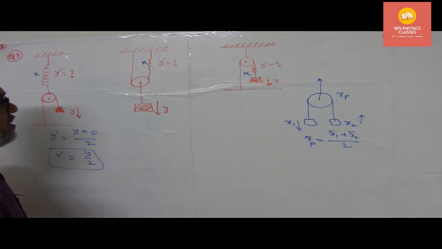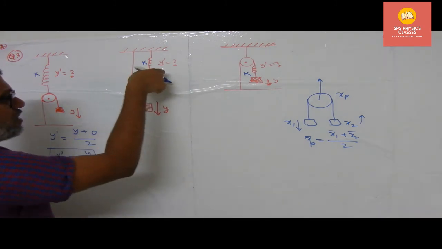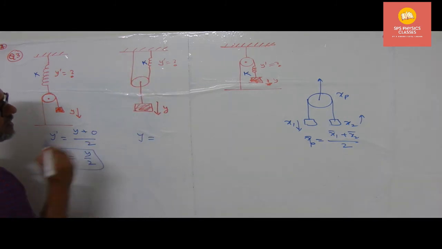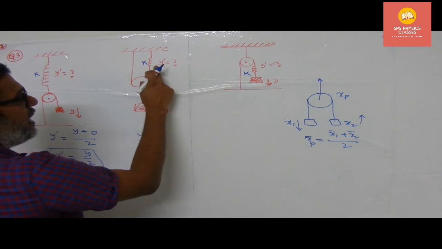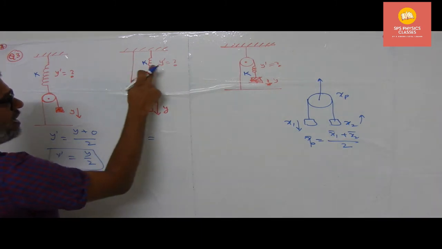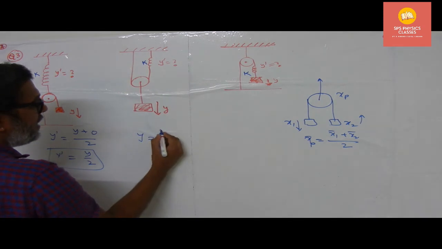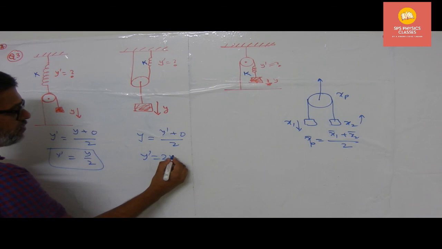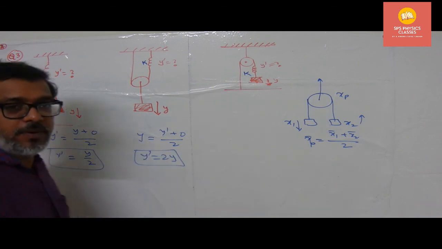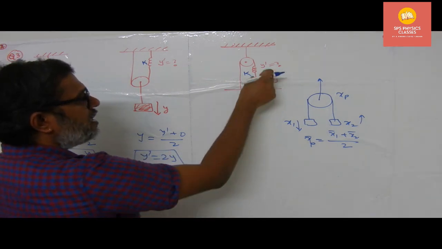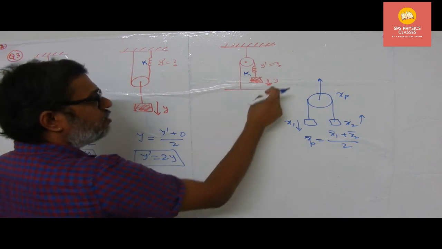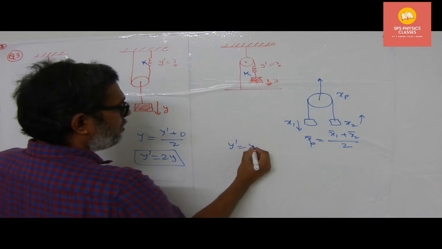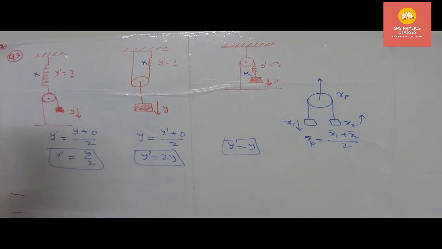Let us take the next case. In this case, what is happening? The pulley is moved by y. Therefore, y is equal to (y dash plus 0) by 2, where x2 is the spring end and x1 is 0. Therefore, y dash value is exactly 2y in the problem. This is the most simple case. How much the block expands in the downward direction, the same expansion is there in the spring. Therefore, in this particular problem, y dash is exactly equal to y.